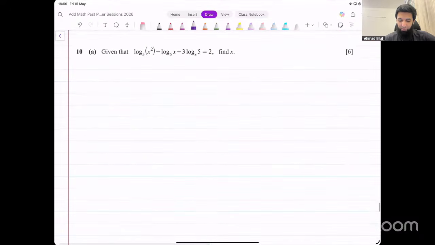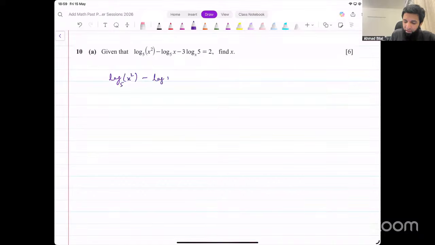Okay, how do we solve this equation now? We've got base 5 here. This is base 5. This is base x. Can we make this base 5 as well using change of base law? Let's start with that. We can say log of x squared base 5 minus log of x base 5 minus 3 as it is.